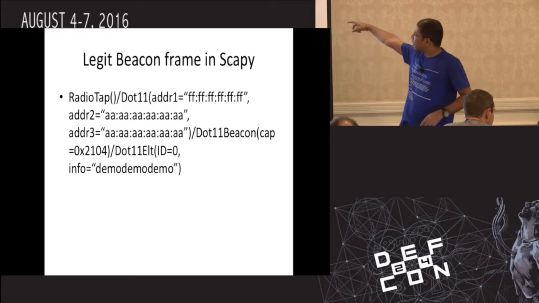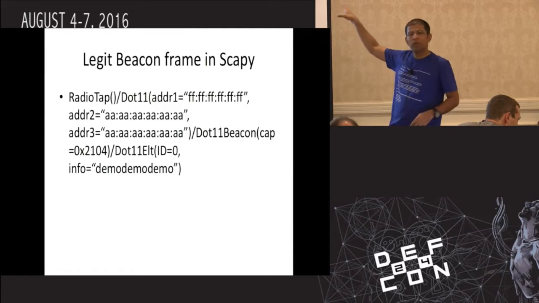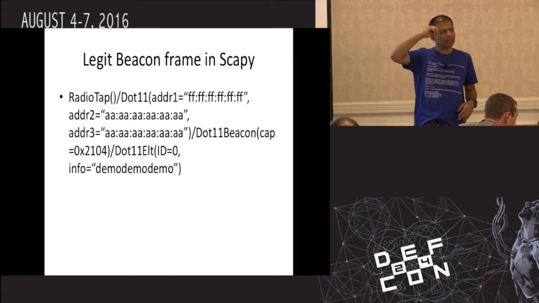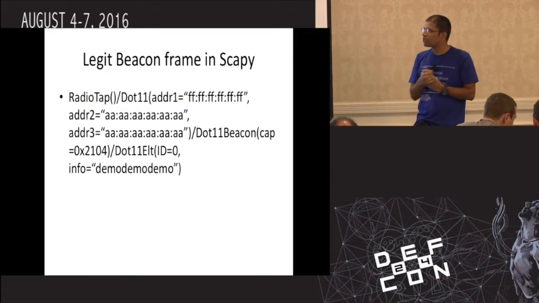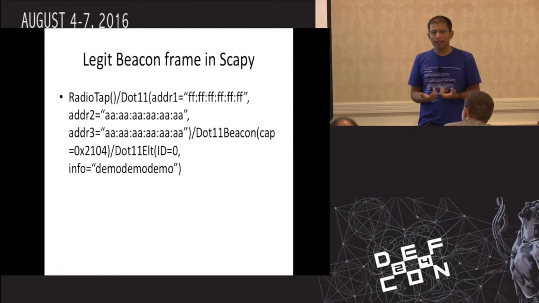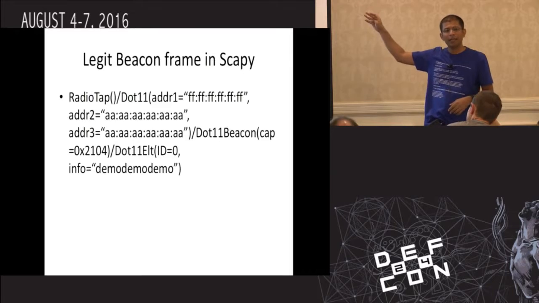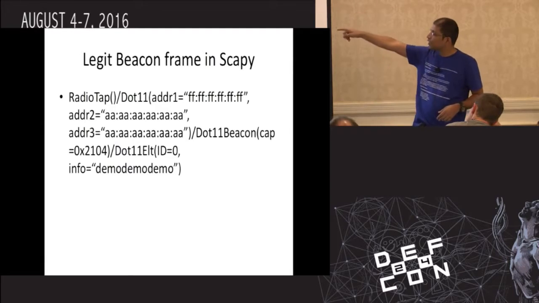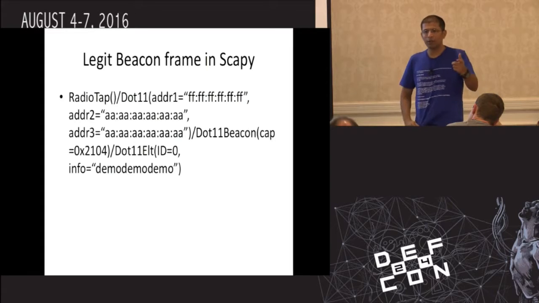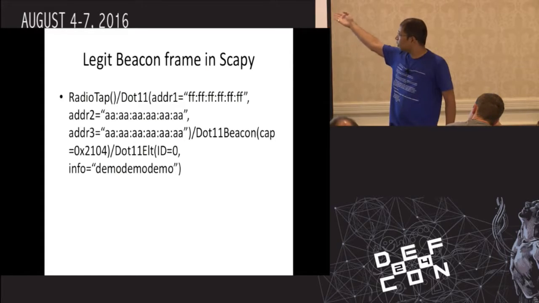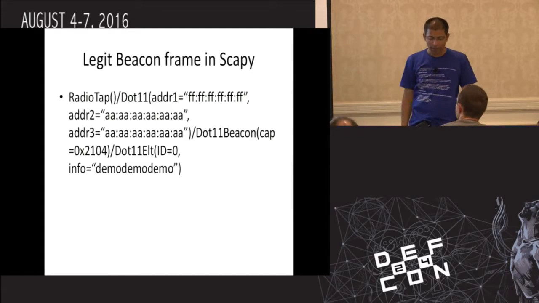And the other thing is .11 ELT ID equal to 0. Here ID is a field which tells you which kind of information element you are trying to address. In case ID is 0, then that particular information element is SSID. So the info field will populate the information for that ID. So here it is demo. That is the SSID that I have forged here, or for that matter shoved here.